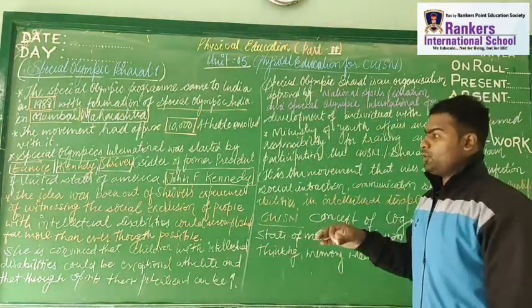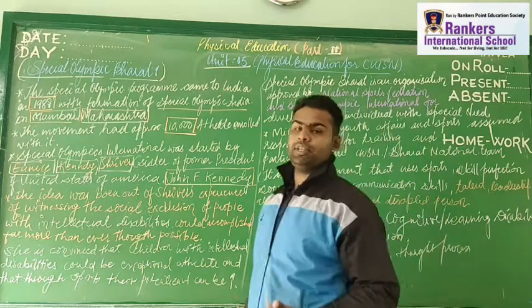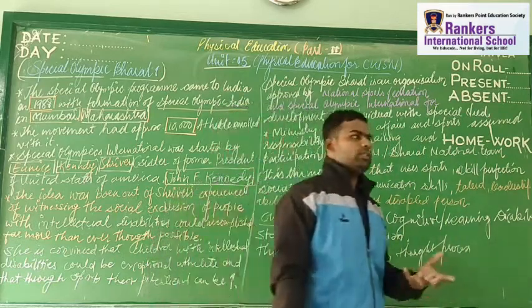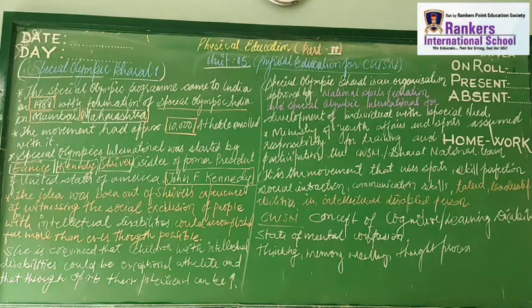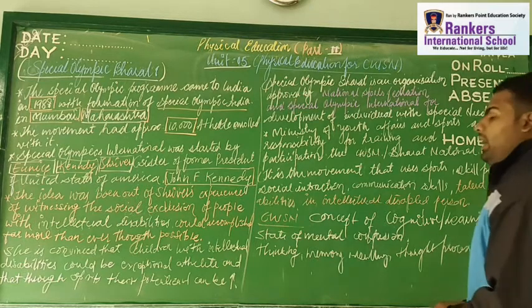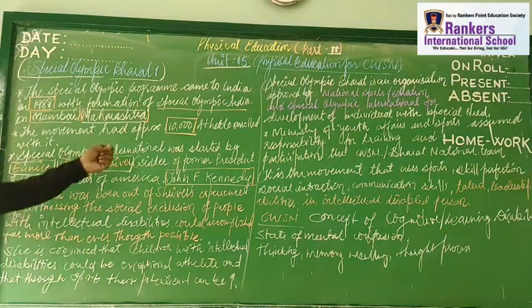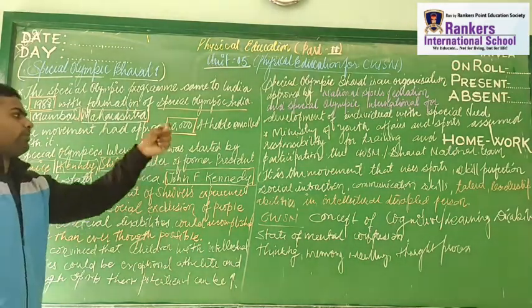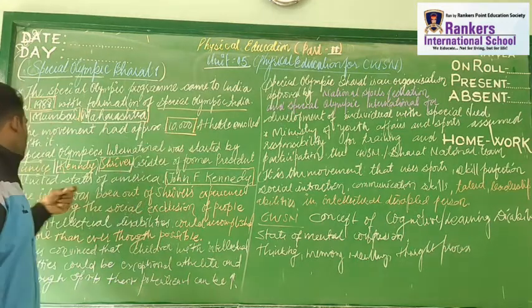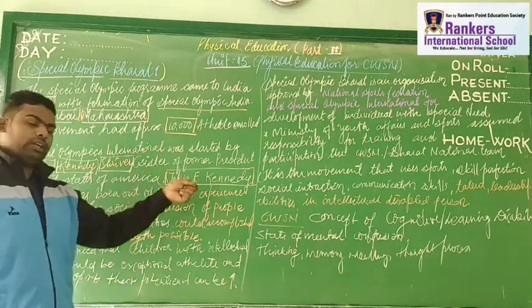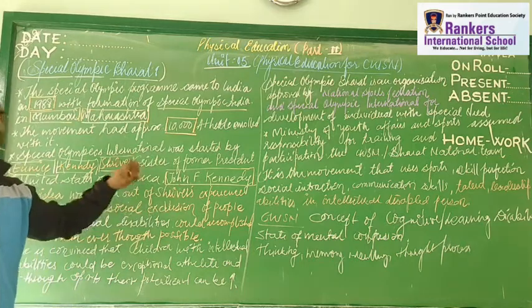The question is why this person started this kind of thing. It's very important, and there must be a goal when we start something, right? So Eunice Kennedy Shriver, and this Special Olympics International was started by her only. She was the sister of the former President of the United States of America, John F. Kennedy, right?